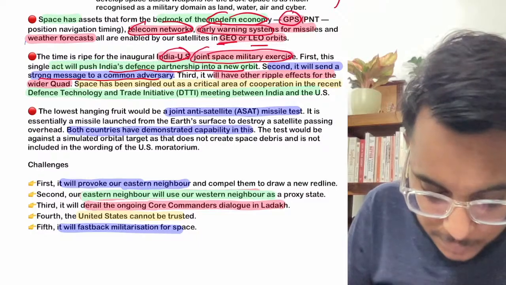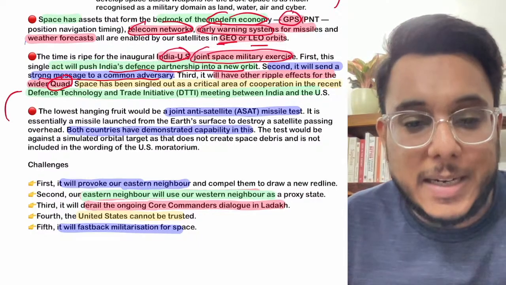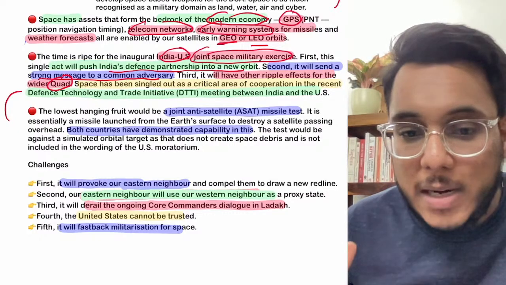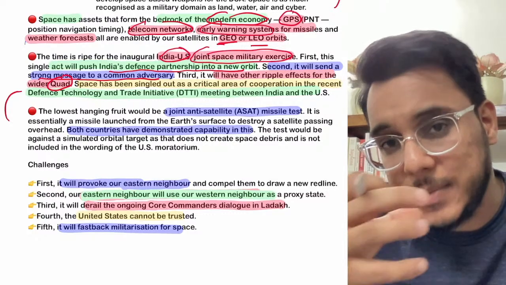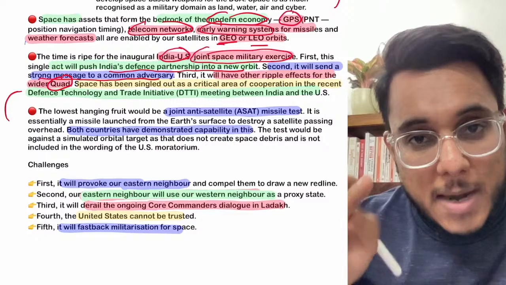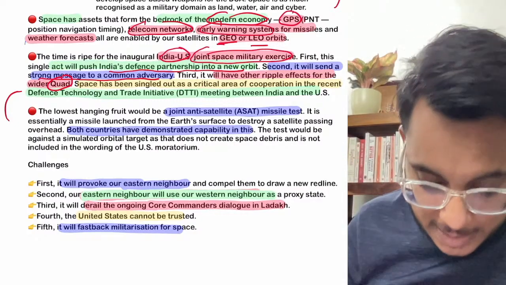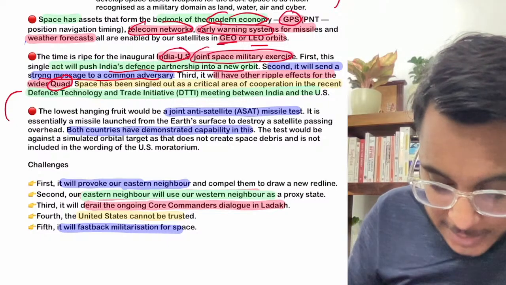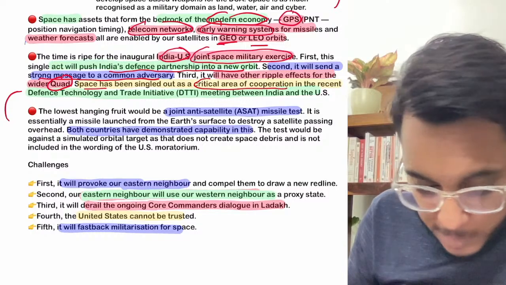Then it will have effects on the Quad also, the Quadrilateral Security Dialogue, in which there is cooperation among four countries: India, Japan, Australia and USA. So USA-India cooperation under the Quad will further increase. Then, guys, understand that space has been singled out as a critical area of cooperation.